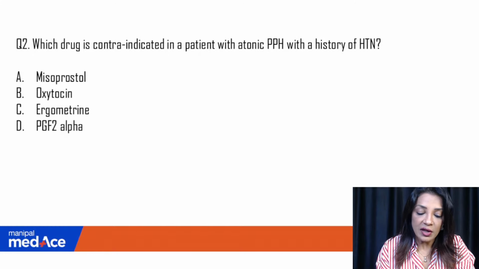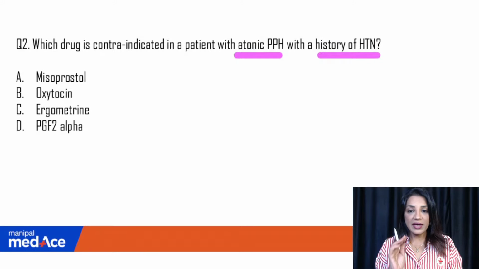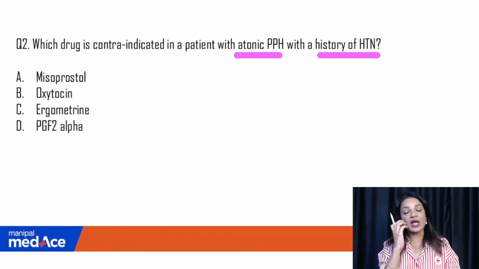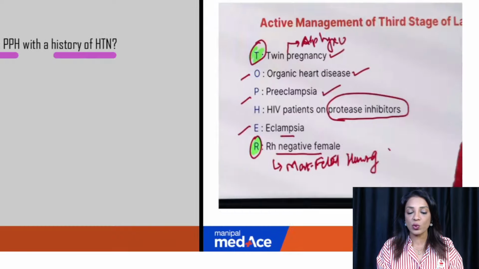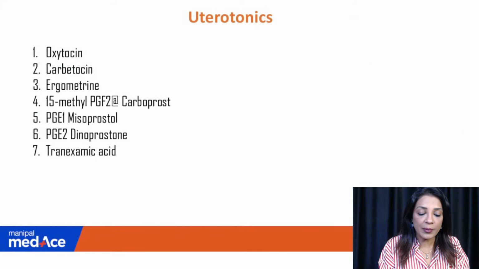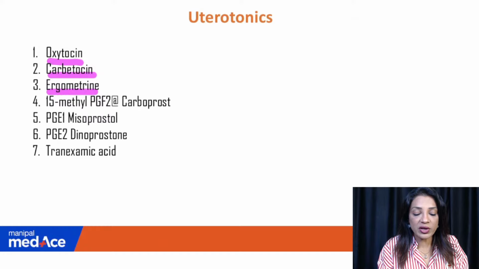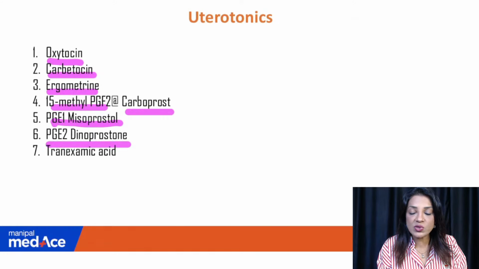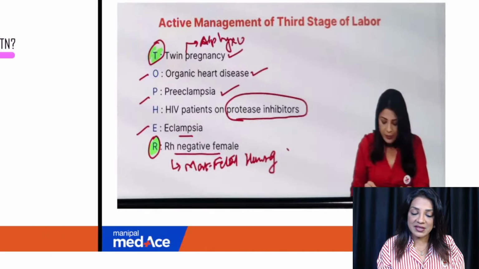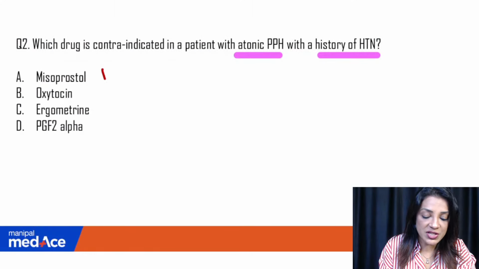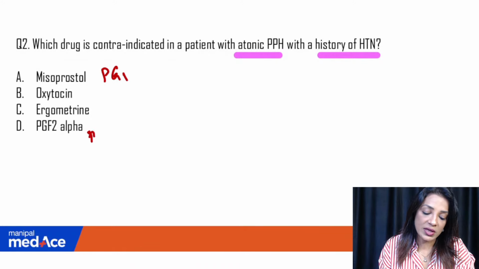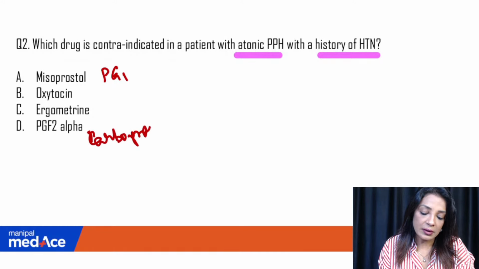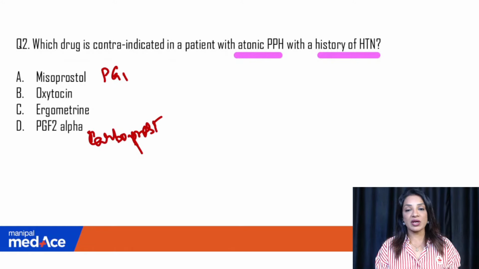Now, second question, which drug is contraindicated in a patient with atonic PPH with a history of hypertension? Now, history of hypertension, we know uterotonics are given for the active management, and for the PPH, we know so many uterotonics. What are the uterotonics? The uterotonics are oxytocin, carbetocin, ergometrine, 15-methyl PGF2 alpha, that is carboprost, then PGE1 misoprostol, PGE2 is dinoprostone, and tranexamic acid. What have they asked you? Misoprostol, which is PGE1, then ergometrine, oxytocin, and PGF2 alpha, which is Prostodin, or you can say carboprost. Prostodin is the brand name, a very famous trade name of the carboprost.